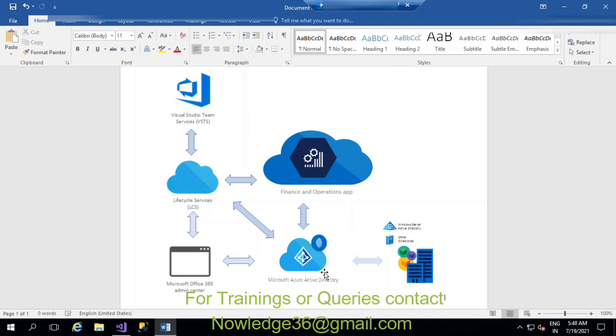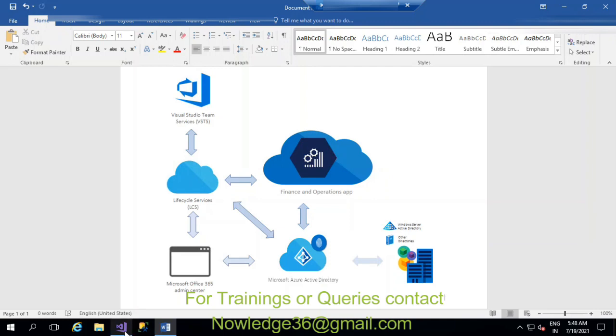You can create an extension for that particular standard thing, and you can add some functionality for that, but you cannot edit already existing standard functionality. So this is a main difference between AX 2012 and D365. In AX 2012 we used to use the overlaying concept, and in D365 we have the extension concept.